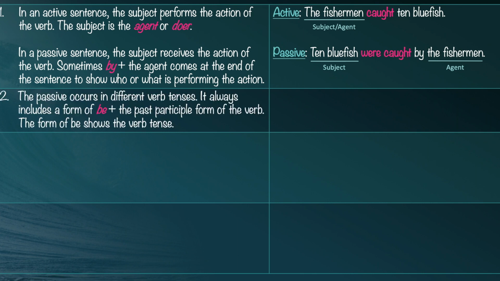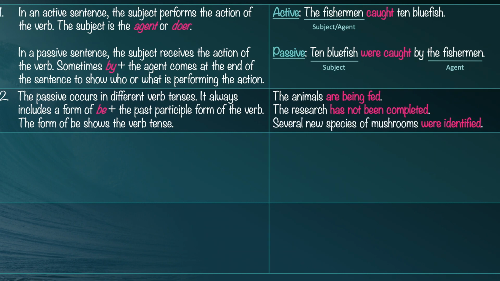Rule number 2. The passive occurs in different verb tenses. It always includes a form of be as an auxiliary verb plus the past participle form of the verb. You can tell which tense the sentence is in by noticing the form of the verb be. For example, the animals are being fed. That's present progressive. The research has not been completed. This one is in the present perfect. Has not been completed. And several new species of mushrooms were identified. This one is in the simple past.